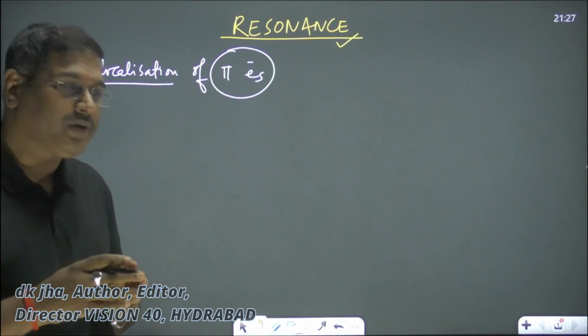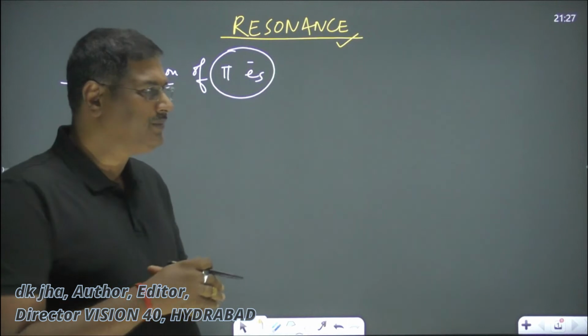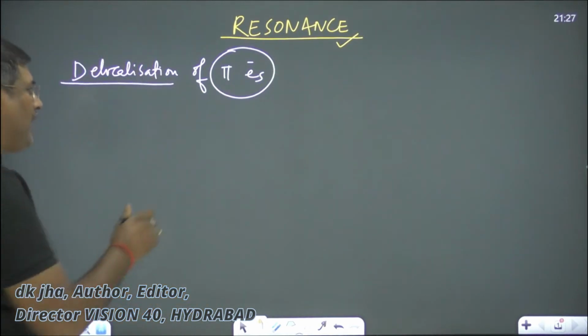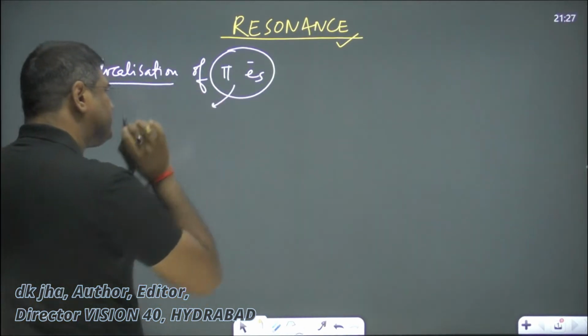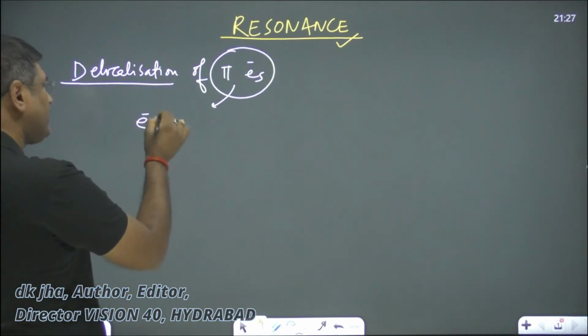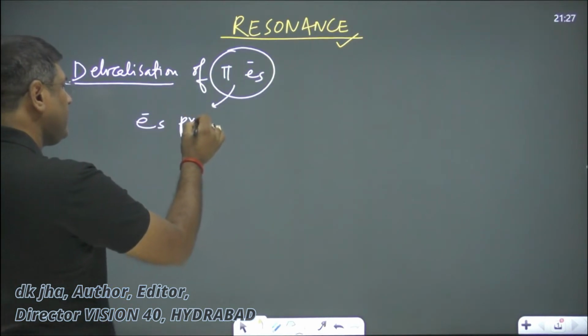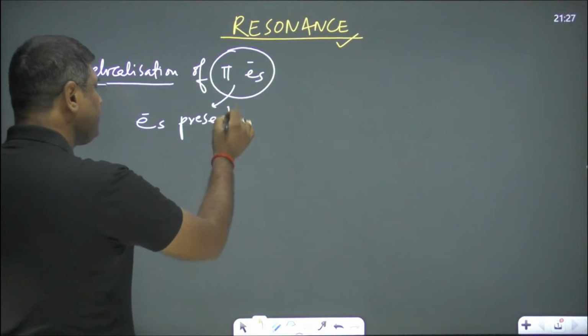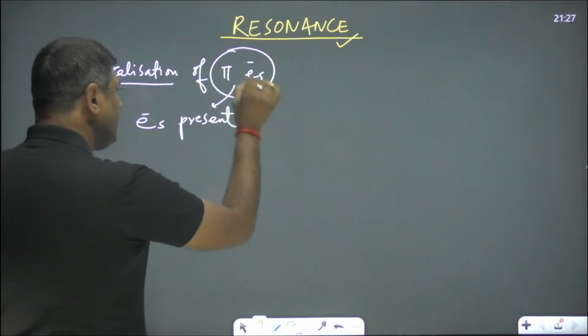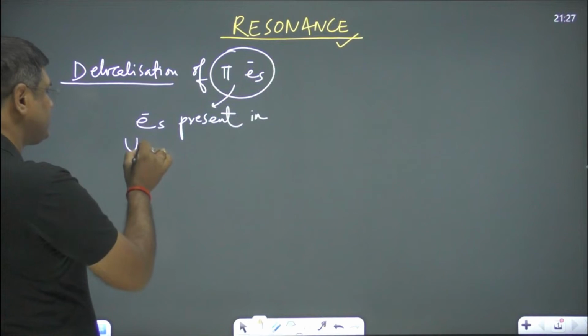This is correct, but very limited. Here, pi electrons means electrons present in unhybridized orbitals.